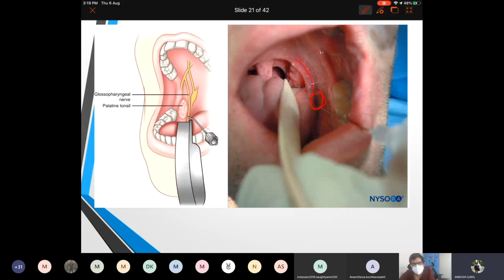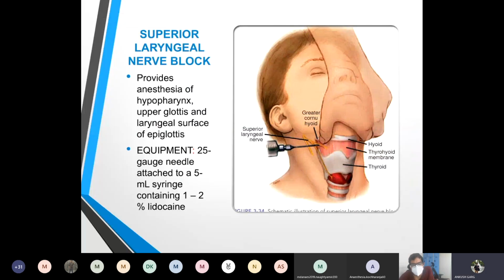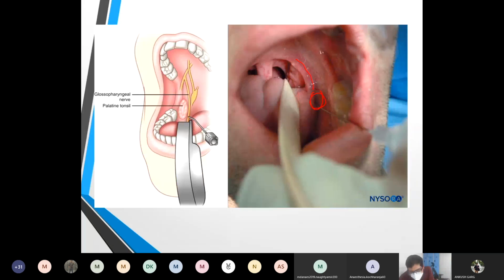There's a schematic representation and a pictorial representation available on the screen. Ankush, there are other techniques also for this.